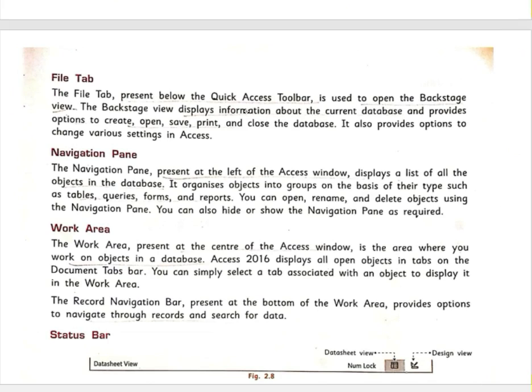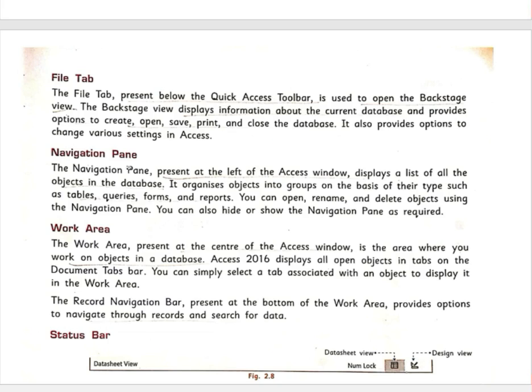Next we have the file tab. The file tab is present below the quick access toolbar. It is used to open the backstage view. The backstage view displays information about the current database and provides options to create a new file or open a saved file. From the file tab we can also save the current database and close the database.